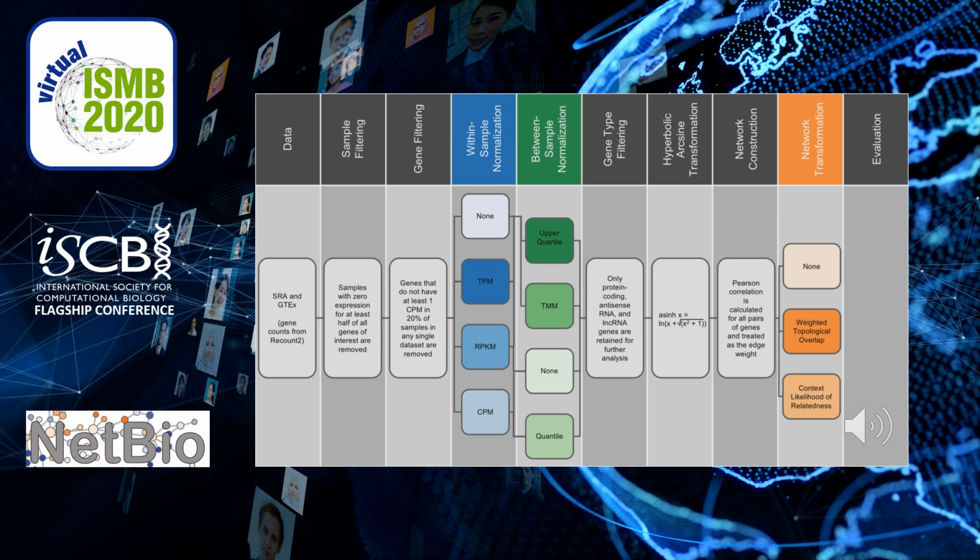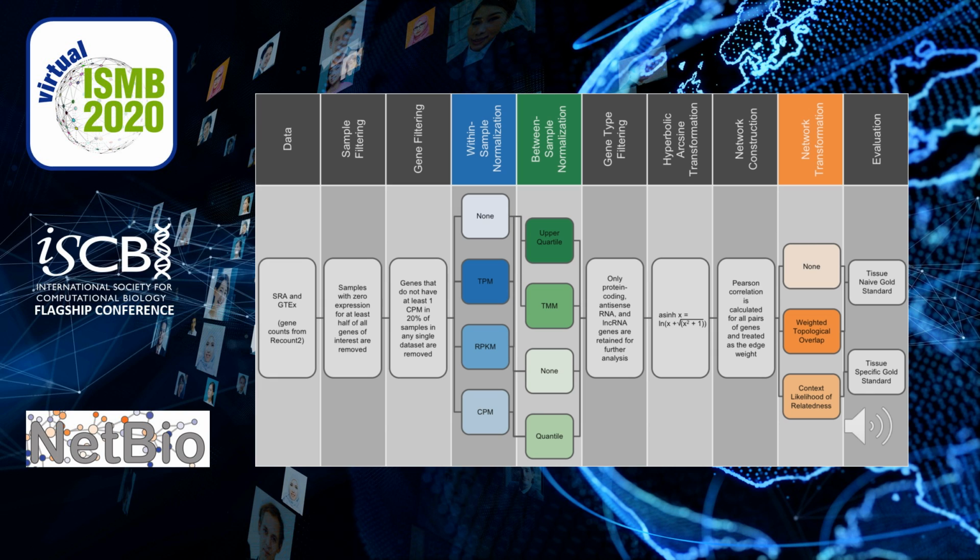Network transformation is a technique that adjusts edge weights based on the topology of the network, and I tested 3 options here. Finally, I made both tissue-naive and tissue-specific gold standards to evaluate the ability of networks to recapitulate generic and tissue-specific gene functional relationships.